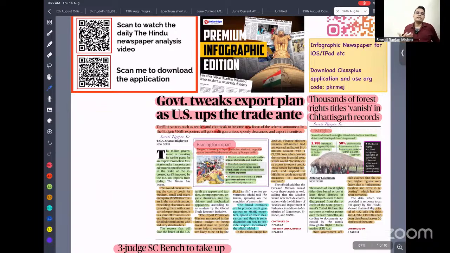So before starting the discussion, let me tell you the objective of this discussion. Basically, this newspaper is not designed for our UPSC preparation, but here we just want to identify which news article is important for us, whether it is important for your prelims, mains, or interview. If it is important in the prelims, then what kind of possible question they can ask. If it is mains, then which subject of your mains they can ask question. If it is interview, then what kind of question. So we are going to identify the utility of each and every article.